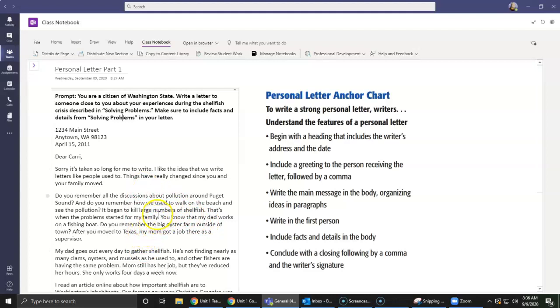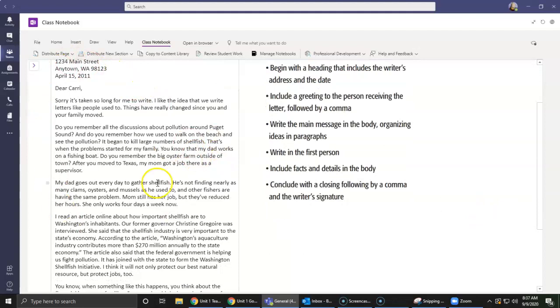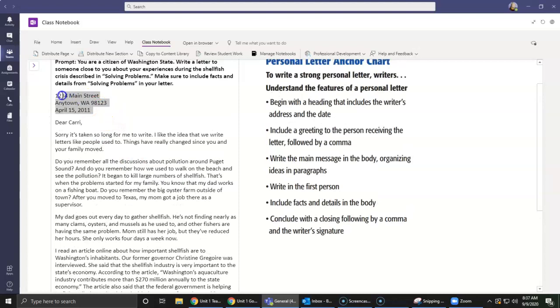So this prompt asked me to write a personal letter telling about the shellfish crisis in the state of Washington. I'm going to write to my friend Carrie and tell her how this crisis has affected my family. Now listen as I read an example of what I might have written in response to this prompt. So this is our prompt right here, and then this is our letter. This right here is my what? This is my heading. So I'm going to highlight it,